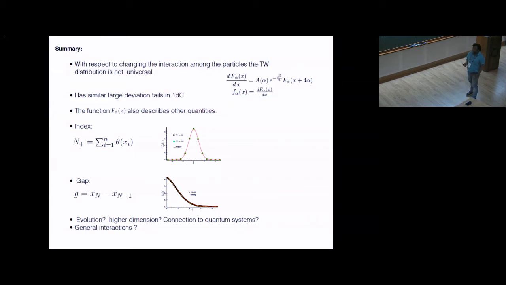For example, the index, which counts the number of particles on the positive side, as well as the gap, which is the gap between the rightmost and the next rightmost particle. And we are also interested in looking at other questions like general interactions, connections to quantum systems, and higher dimensions. And thank you.